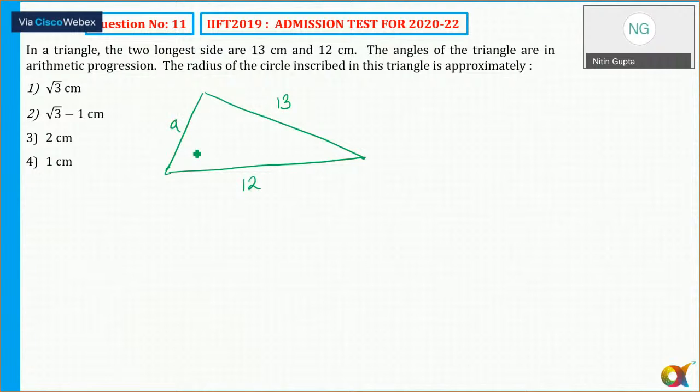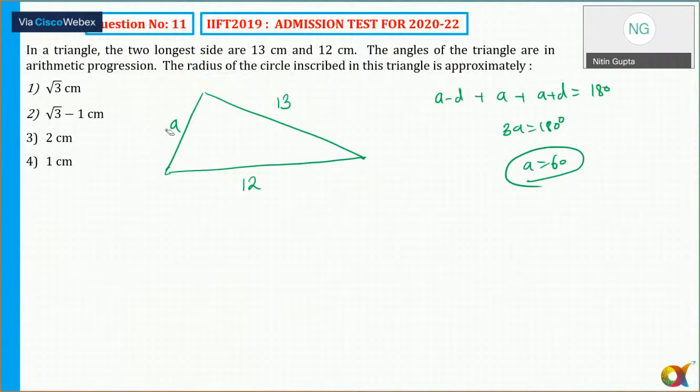The angles of the triangle are in arithmetic progression. So if one of the angles is a minus d, the other will be a and the other will be a plus d, and that is equal to 180 degrees. So I can say 3a is equal to 180 degrees. So a comes out to be 60. So one of the angles is 60 degrees.